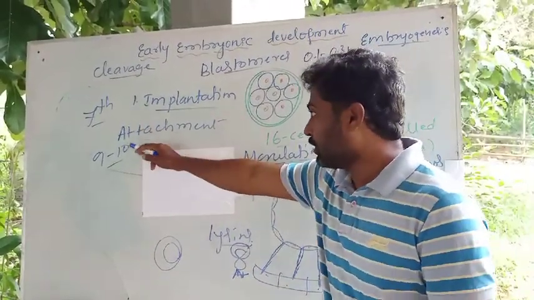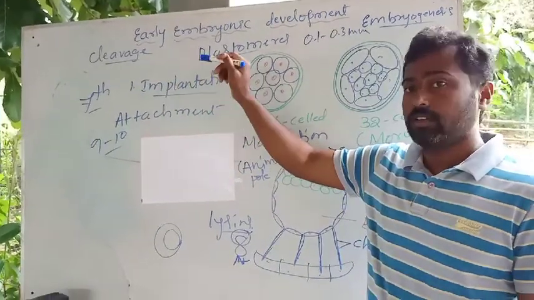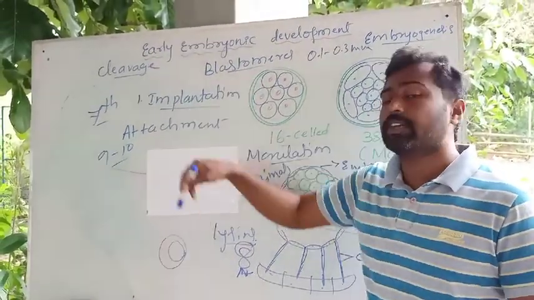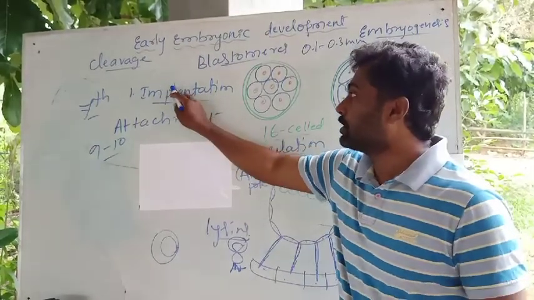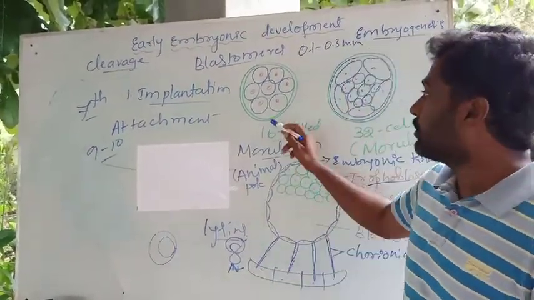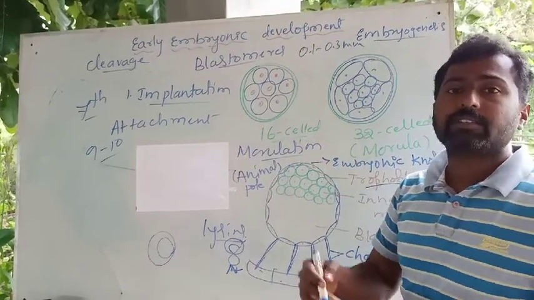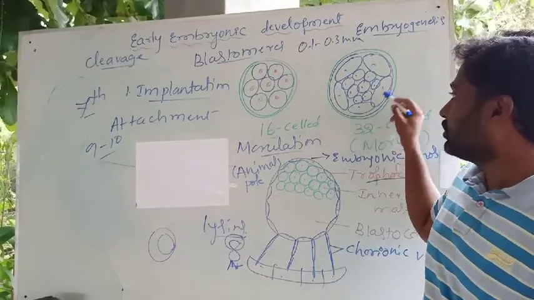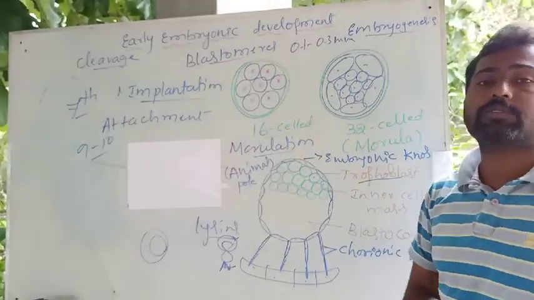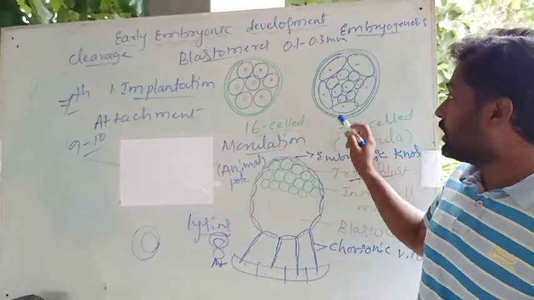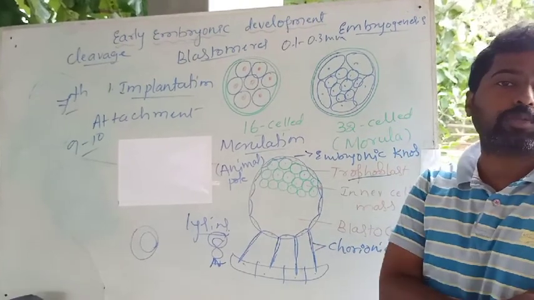So once the first cleavage takes place after 30 hours, the second cleavage takes place at a right angle to the first cleavage. It results in the formation of 4 cells. Similarly, the number of cells increases to 8, 16, then ultimately reaches 32 cells, and now this is what is called the morula, and that process is called morulation. The morula is the first stage of embryonic development in human beings.